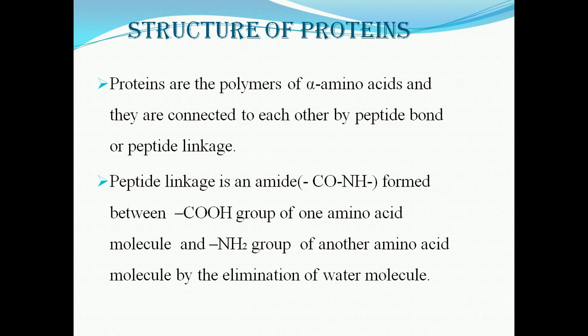Proteins are the polymers of alpha amino acids. They are connected to each other by peptide bond or peptide linkage. Peptide linkage is an amide linkage formed between the COOH group of one amino acid molecule and the NH2 group of another amino acid molecule by the elimination of a water molecule.